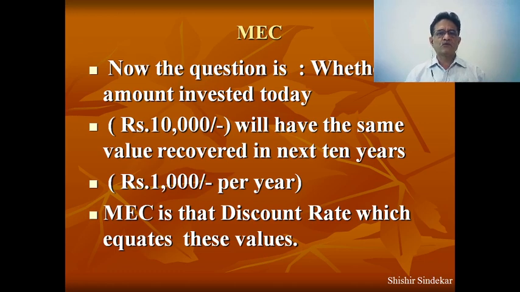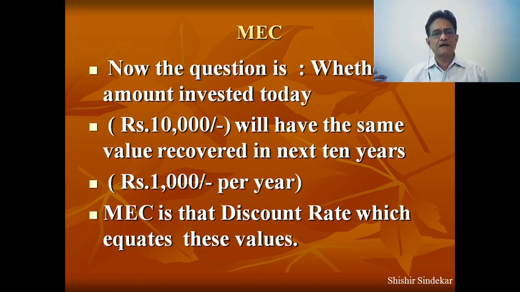The amount which I am going to earn, 1,000 in the first year, 1,000 in the next year, 1,000 in the third year, definitely the value of that 1,000 will go down and down. The value of that money will decrease. Today I am investing 10,000, and after 10 years, every year I am going to get 1,000, but the value of what I earn over that span definitely differs.